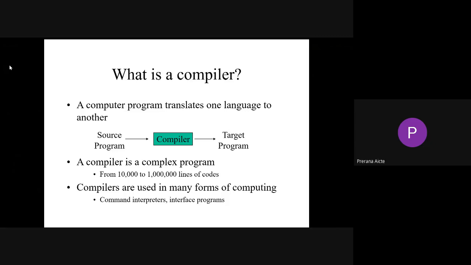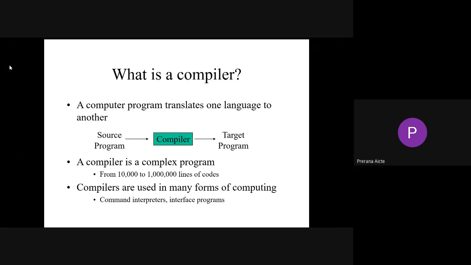Compilers are used in many forms of computing, just like we have different types of interpreters, interface programs, and different types of compilers available. All those things are a part of a simple compiler. The foremost thing is that a compiler is a language translator which converts your source program into a target program.